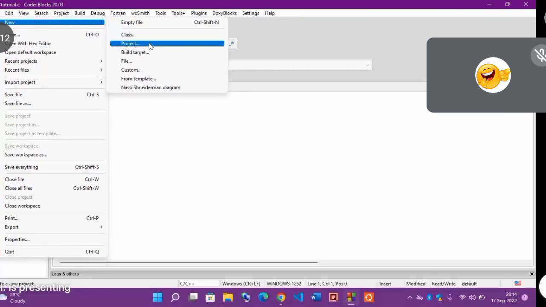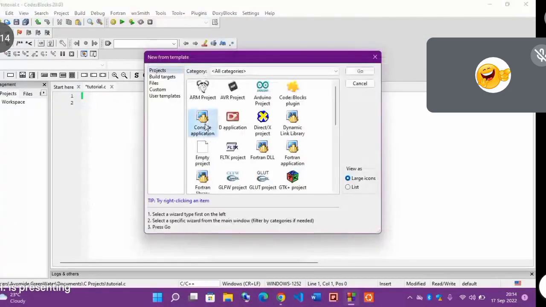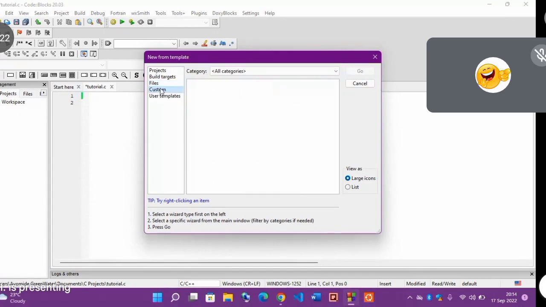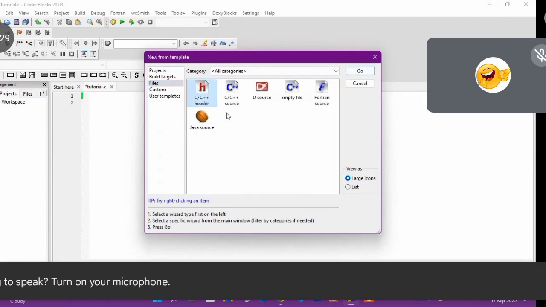I'm always going to click on what? On Projects. Then click on what? Now, you can see you can pick any template. You can pick anything from here. Look at this file. Anytime you are told to create a C header file, you come to this place to create it, as you can see.